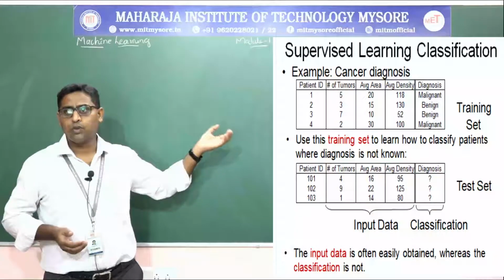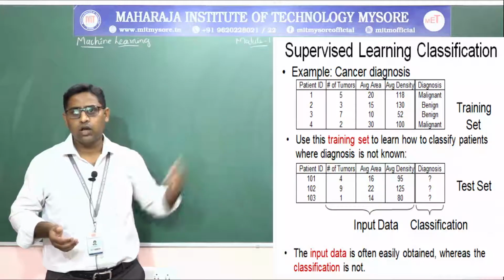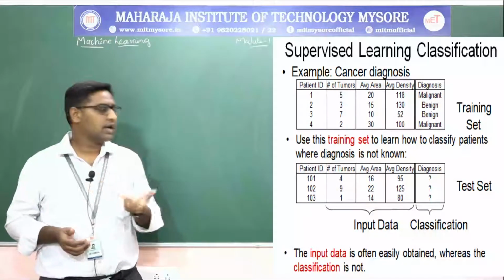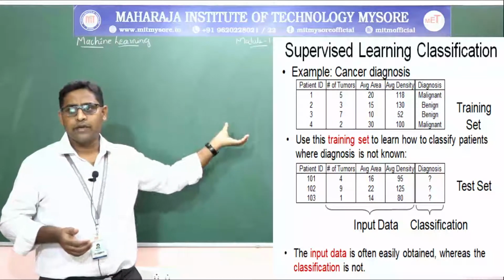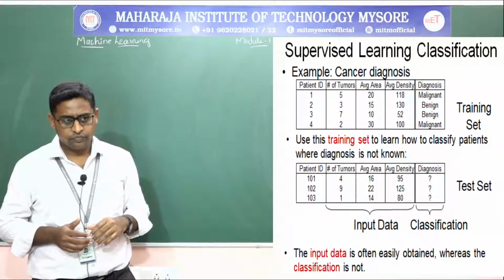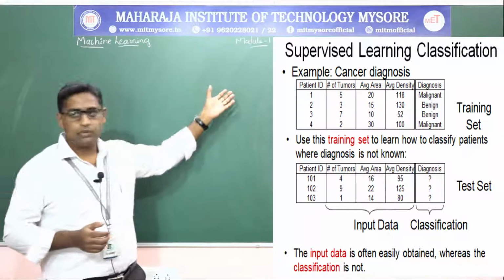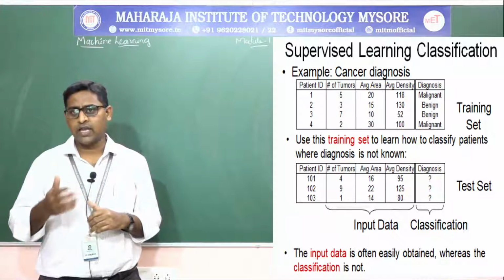Next, coming back to supervised learning classification, I want to highlight the example of cancer diagnosis. In supervised learning, we do classification. For example, we have considered the diagnosis of cancer.